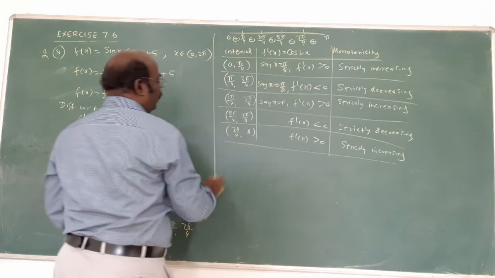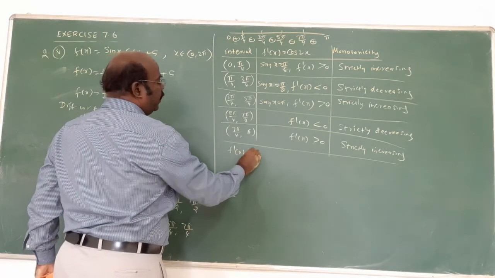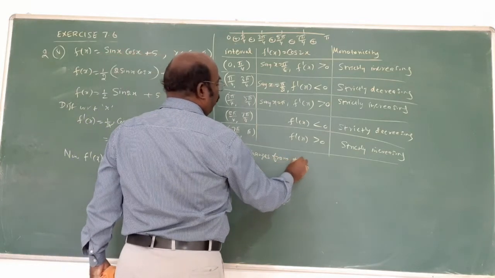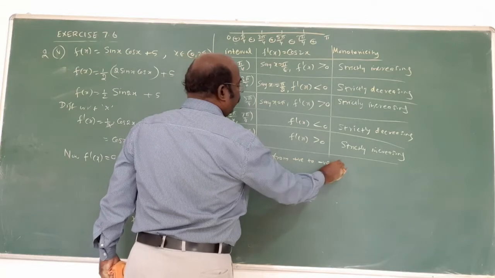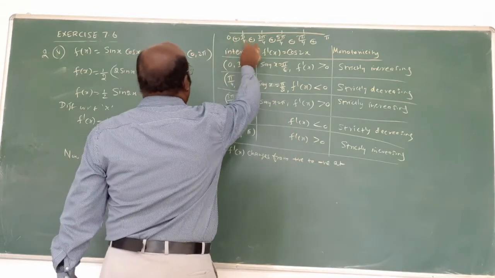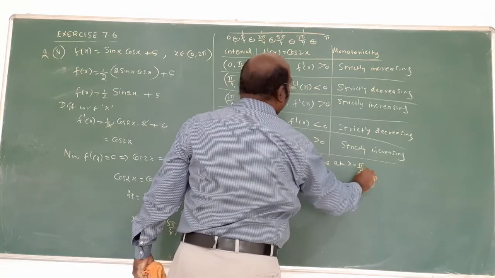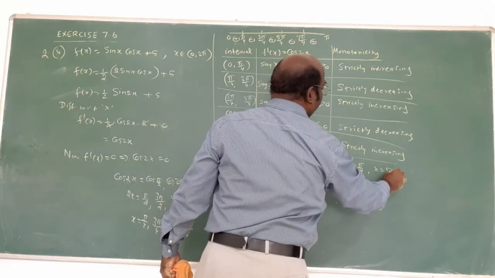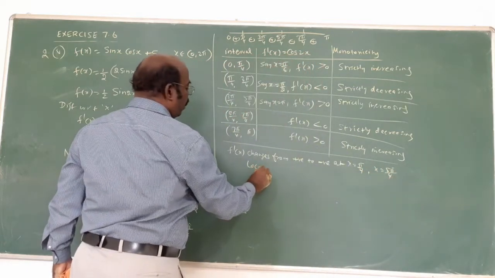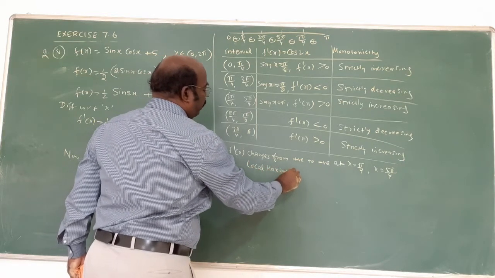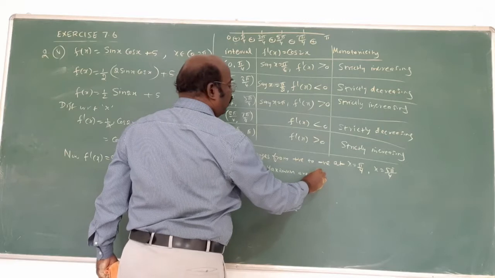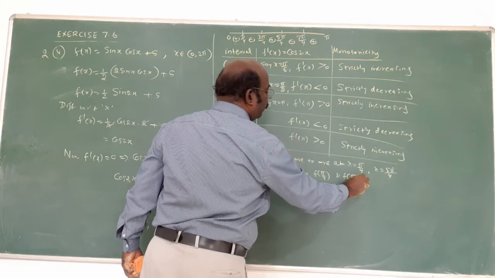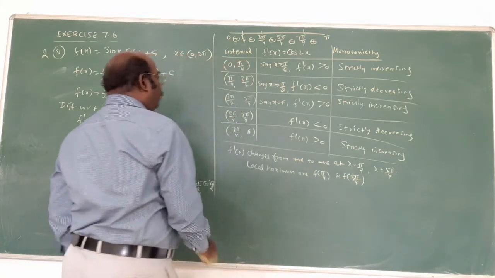Therefore, let us do the calculation. f dash of x changes from positive to negative at 5 by 4. Again, positive, negative, 5 by 4. In this way, therefore, local maximum are f of 5 by 4 and f of 5 by 4. Am I right? Now simplify the answer.